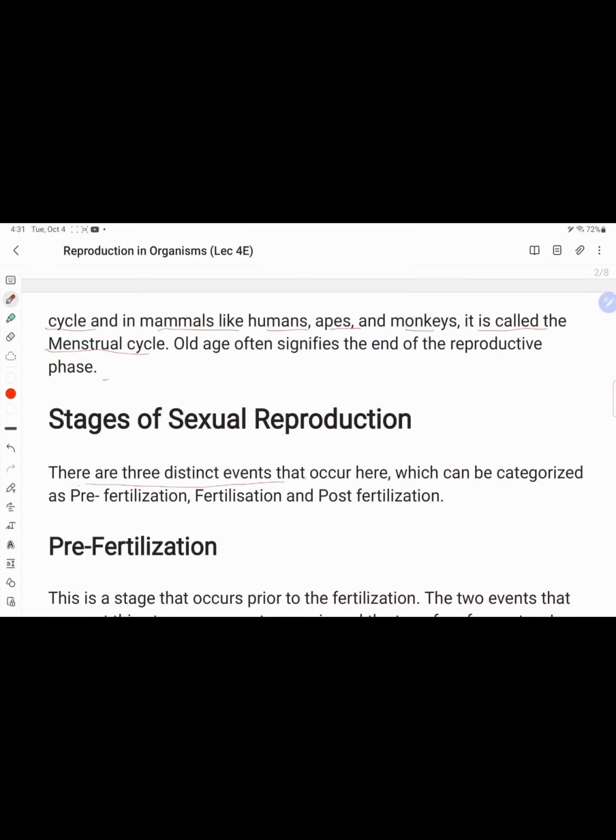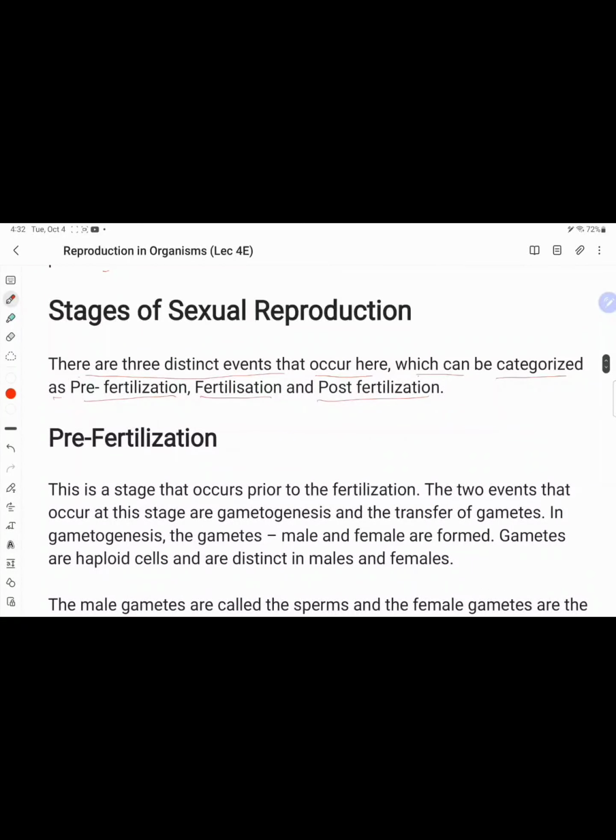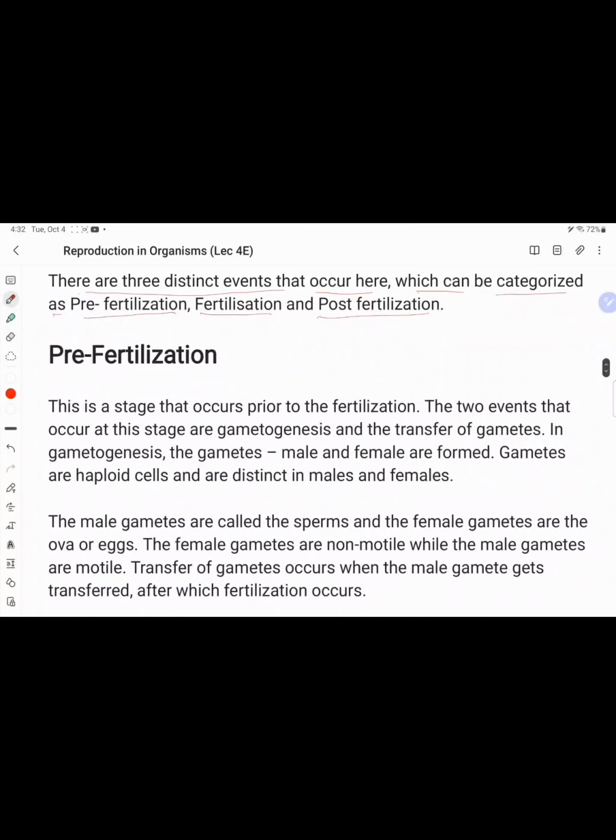There are three distinct events that occur here, which can be categorized as pre-fertilization, fertilization and post-fertilization. What is the pre-fertilization stage? This is the stage which occurs prior to fertilization. The two events that occur at this stage are gametogenesis and transfer of gametes. In gametogenesis, the male and female gametes are formed.